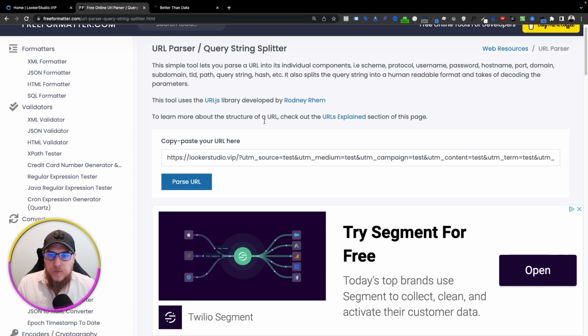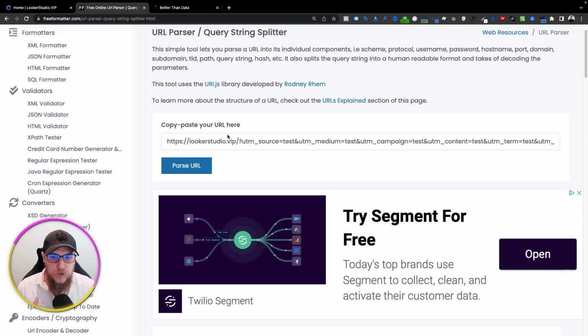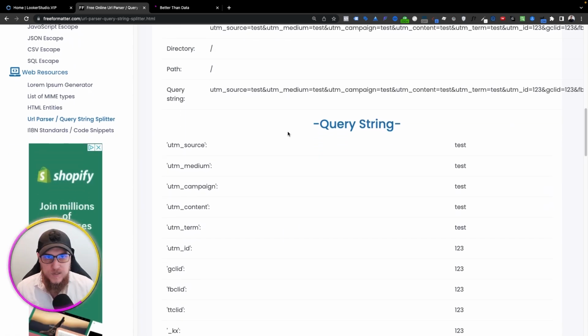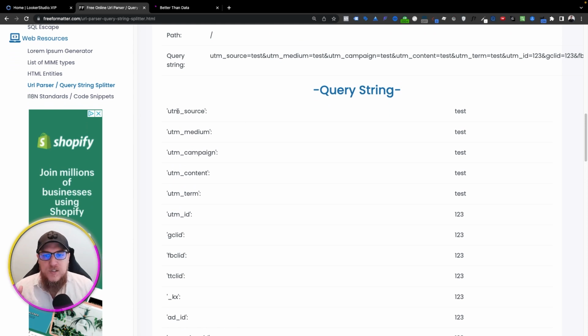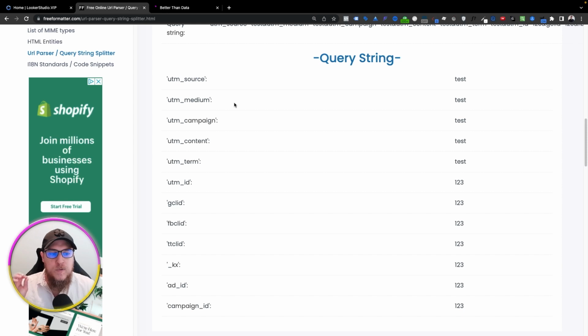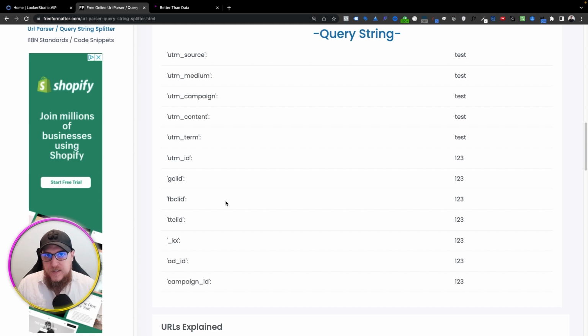But here's the URL that we're going to test. I just Googled this free URL parser thing, and we're going to test this URL. If we scroll down, we can actually see what all of the UTMs look like. So here we can see that we have UTM source, medium, campaign, content, term, ID. We have gclid, which is the Google click ID. We have the Facebook click ID. We have the TikTok click ID. We have the Klaviyo ID that gets appended to Klaviyo emails. And we have two custom parameters. This could be Bugs Bunny and Scooby-Doo, but I chose ad ID and campaign ID. Those are totally custom parameters.